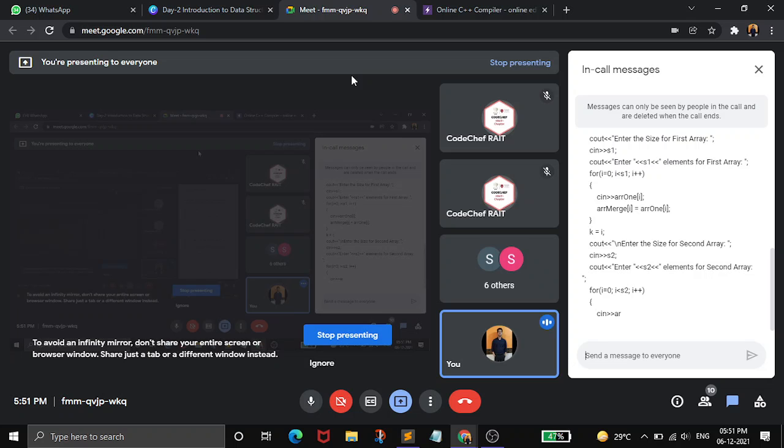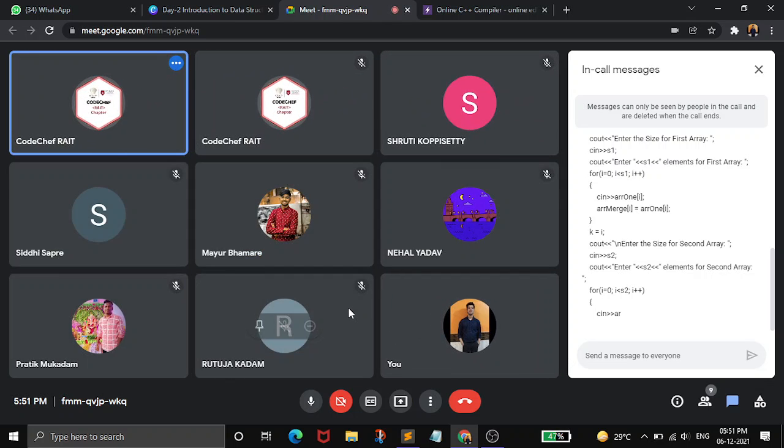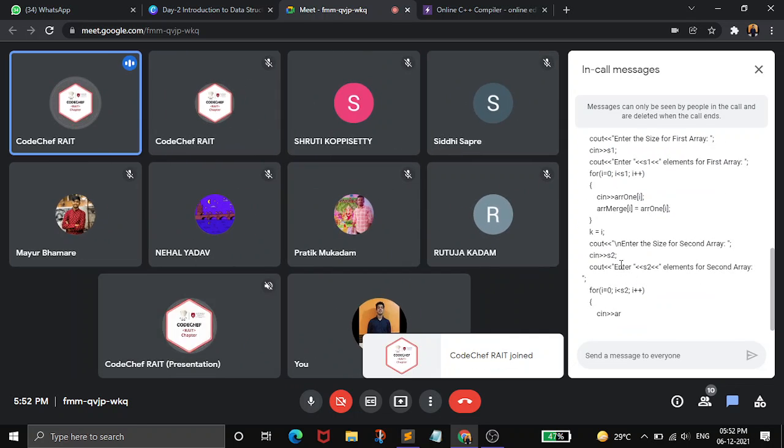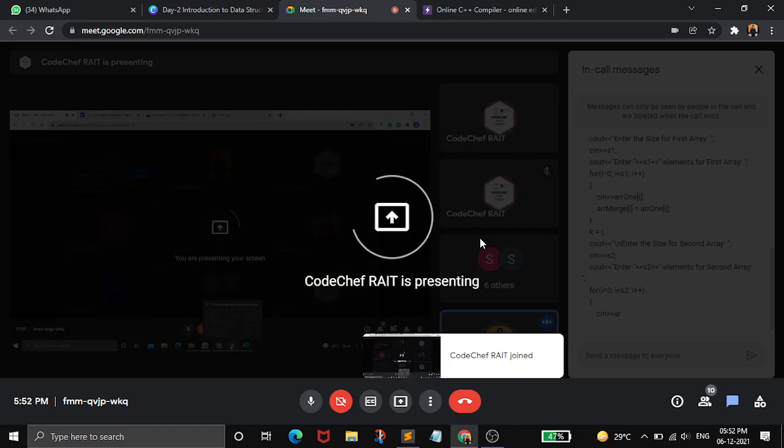Okay, so I hope you understand this code. Now Weber, you will share the second code. Yes, Aniket. Screen visible now? Yes, it's visible.